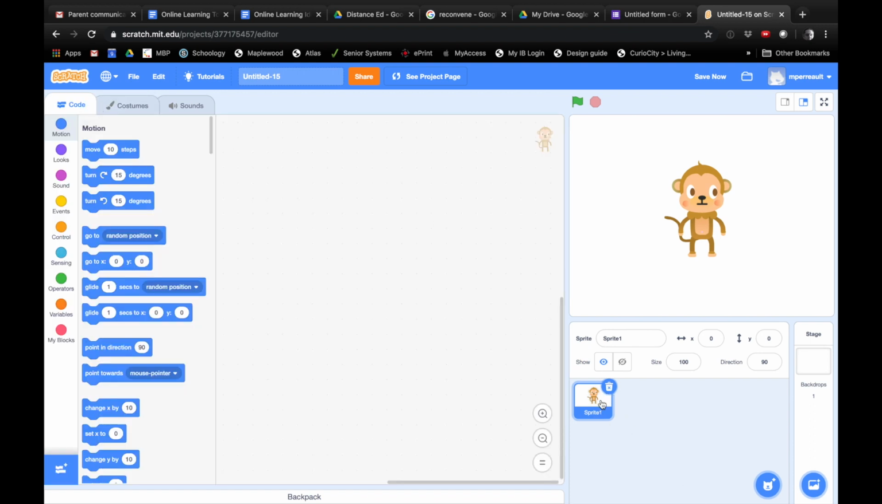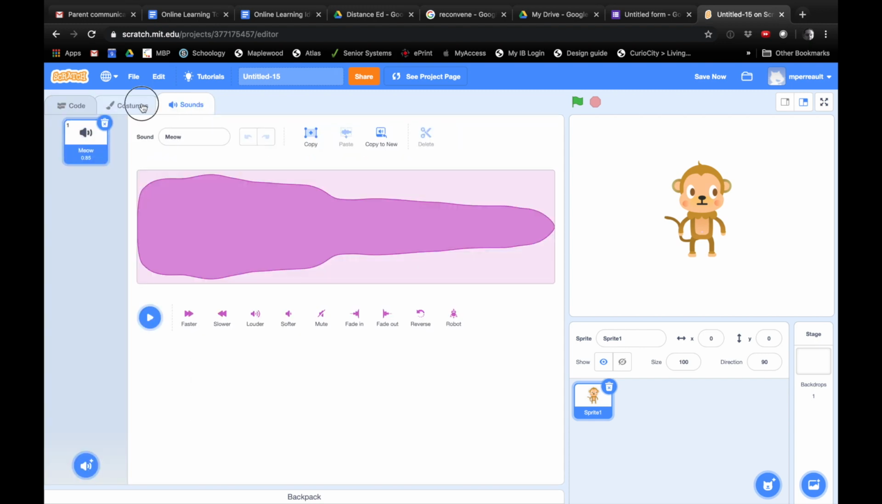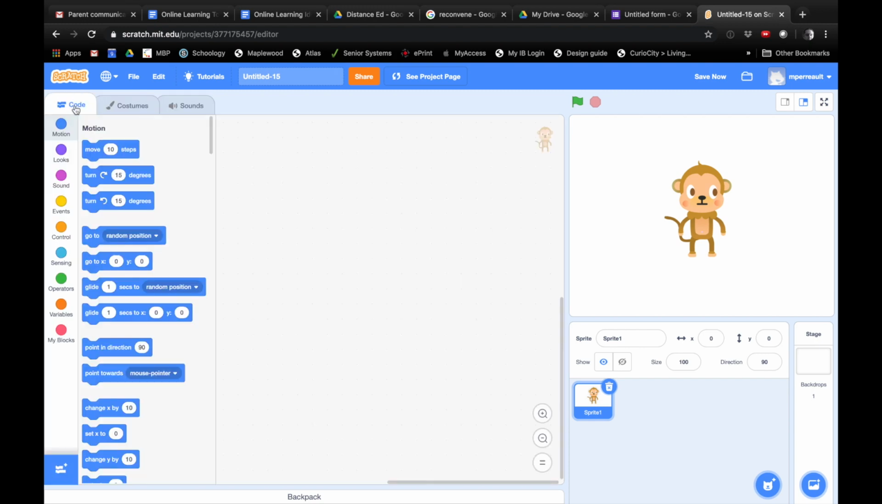Okay, so you can see each of these little characters here is called a sprite. Every sprite has different code associated with it, different costumes, and different sounds. So you can see there are 3 tabs here: code, costumes, and sounds. We were just looking at the costumes one. We're going to go back to code now. Okay, so click on code.